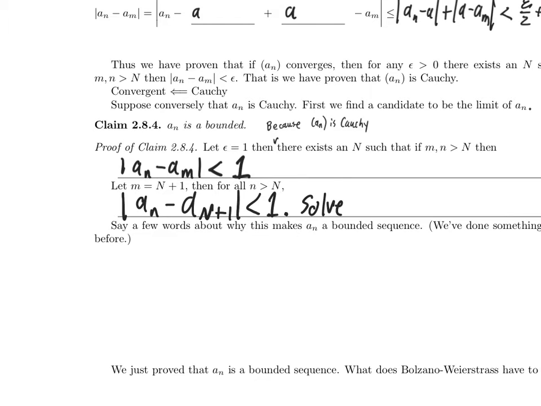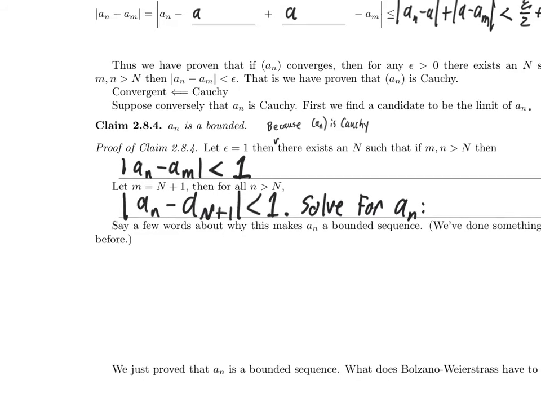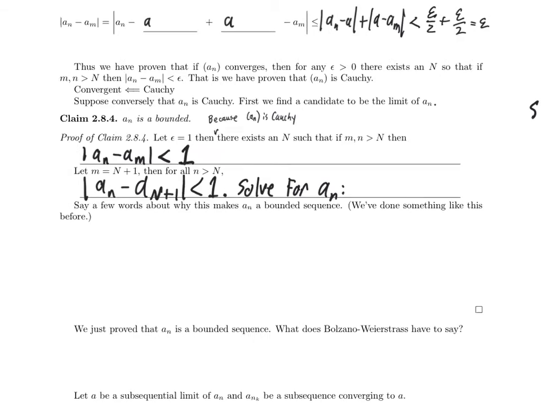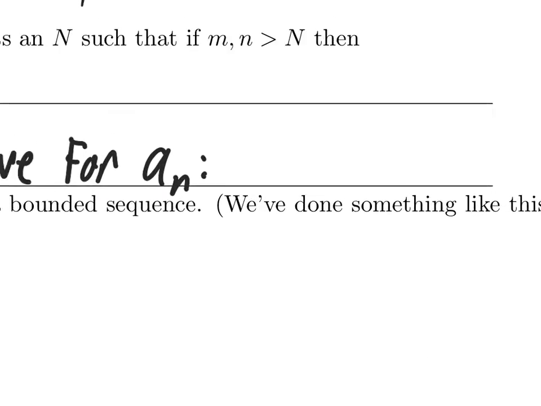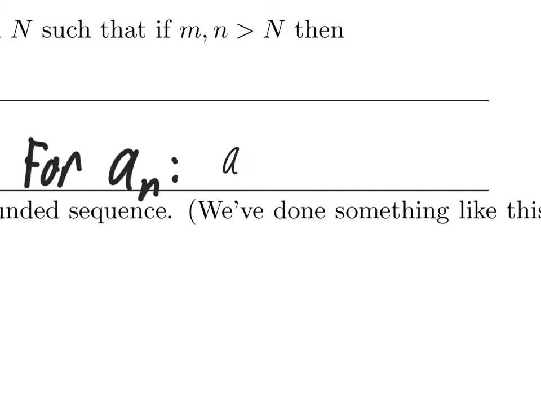And I'll go ahead and take this and solve for A sub n. You know exactly what the end result of this is, and if you don't, then go through it real quick. I won't go through it right now. Solve that for A sub n. I'll get A sub big N plus 1 minus 1 is less than A sub n is less than A sub big N plus 1 plus 1.